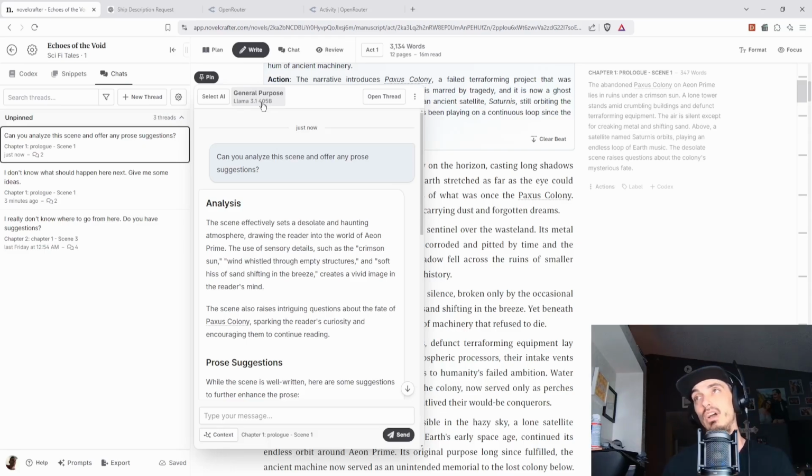Haiku's okay. So I have used it. I did try it out a few times. It's okay. I would say that Sonnet, just 3.5 Sonnet, is just good. It just is good overall. It can write decent prose. It's not the best. Could you get away with Haiku? Yeah, you could probably get away with it. I mean, ideally, we would all be reading over it anyway and then distilling it down.